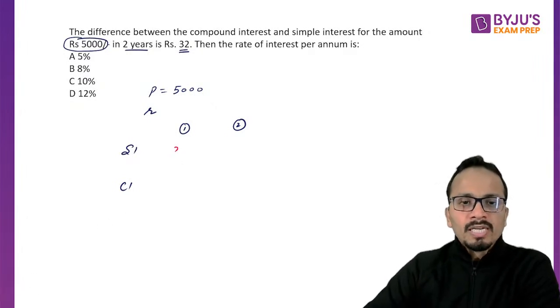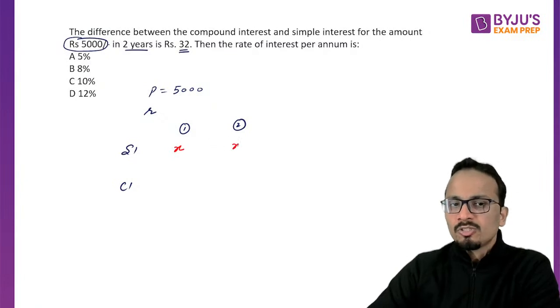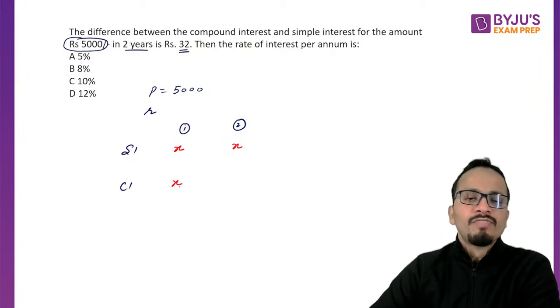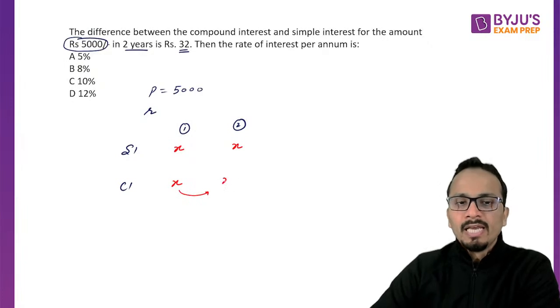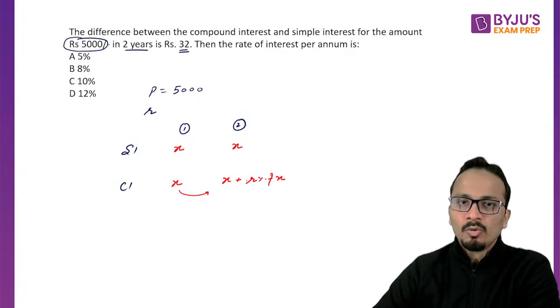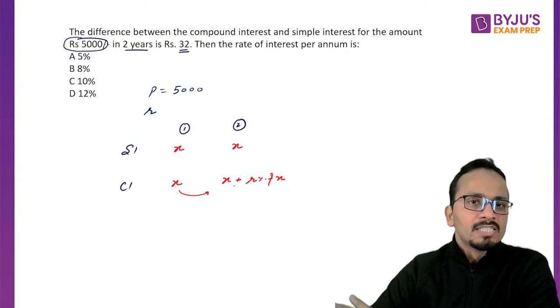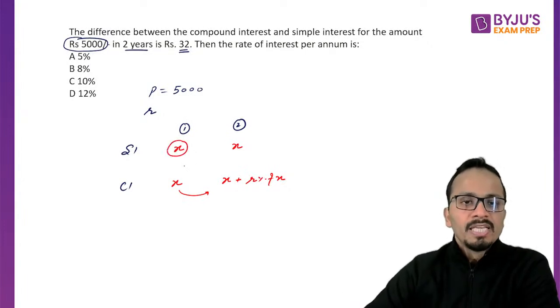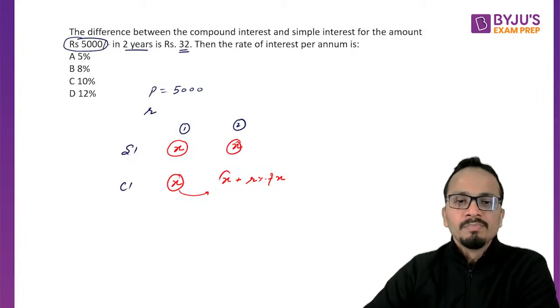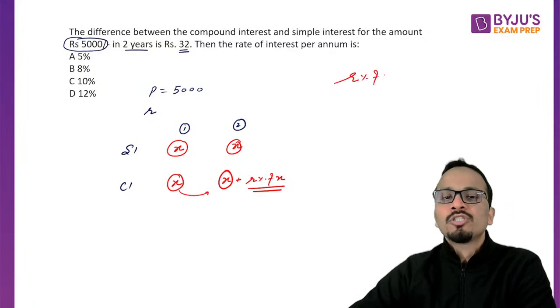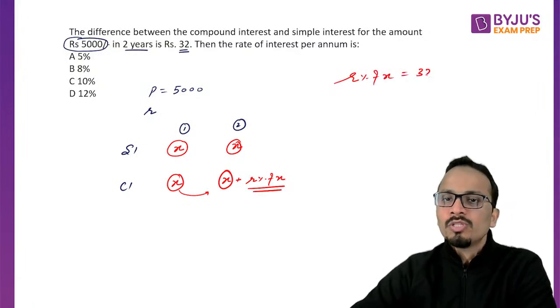Now, if I assume the interest of first year is X, so simple interest of second year will also be X and compound interest of first year will also be X. Now, the compound interest for second year will be X plus R% of X. Now, the difference between the compound interest and simple interest is given as 32. Now in the difference, this part is the same, this is also the same. The only point of difference is R% of X. So you can say that R% of X is equal to 32.